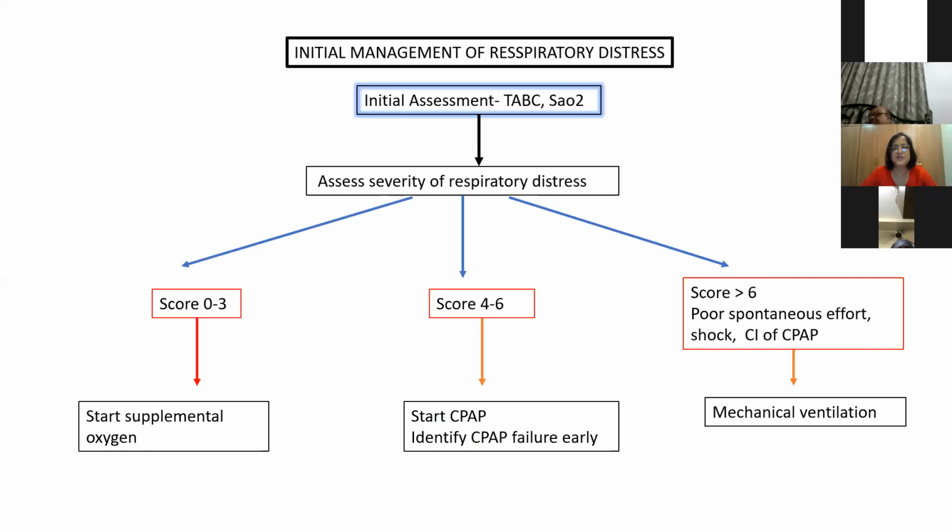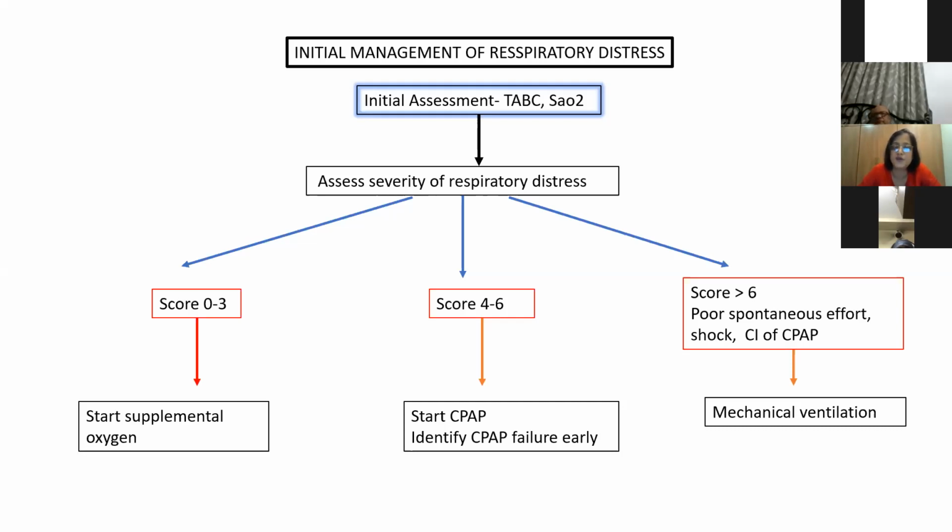Initial management of respiratory distress, initial assessment of TABC. We will come to this later on, just a summary of how scores help. So we will assess the severity. If the score is 0 to 3, start supplemental oxygen. There is only one exception. If it is a preterm with a score of 0 to 3, you might not start supplemental oxygen, you might start CPAP, especially in very preterms, like if it is a 28, 29 weeker.